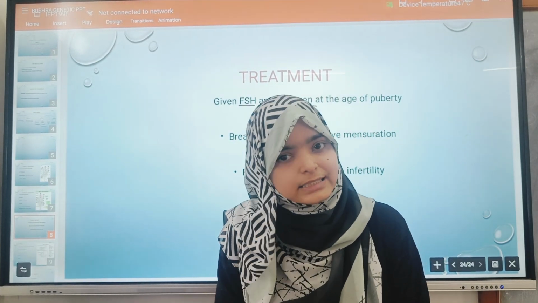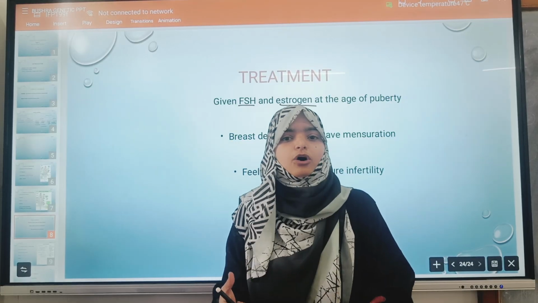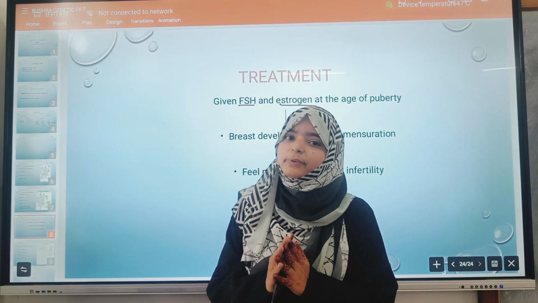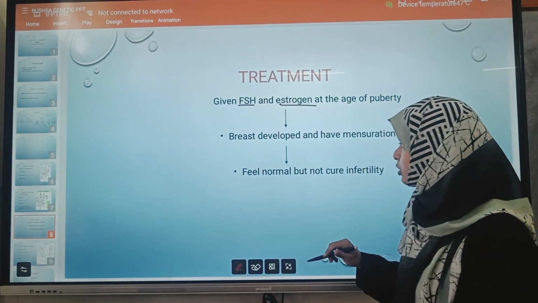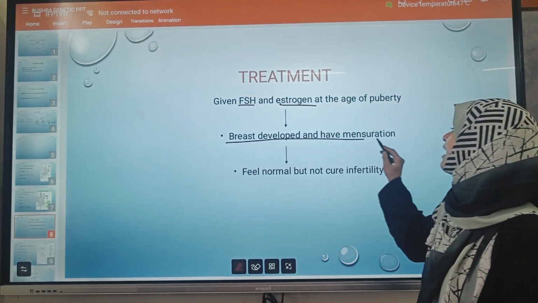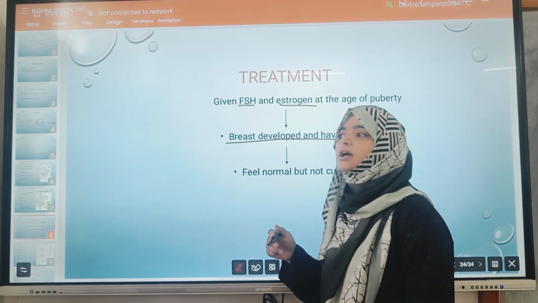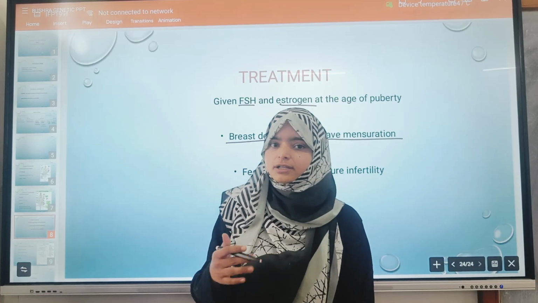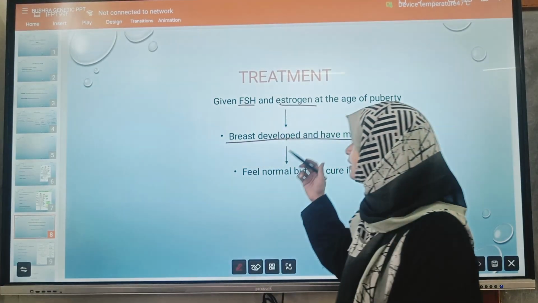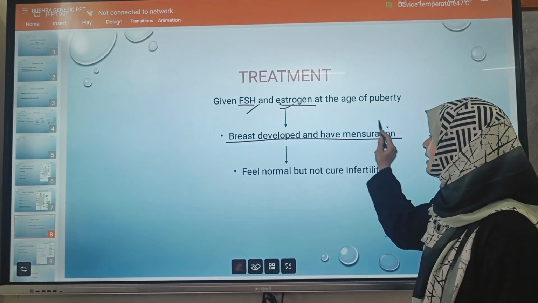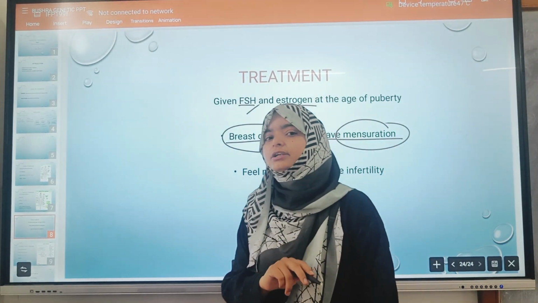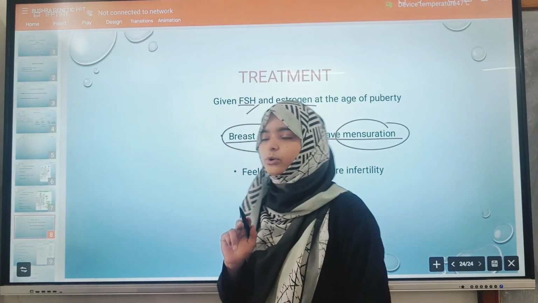The female will still be sterile, but she may feel normal and can live normally. In this case the female has some problem with menstruation; their periodic cycle is not normal. So after giving FSH and estrogen, menstruation will occur and the breasts will develop normally, but infertility will not be cured. Okay.